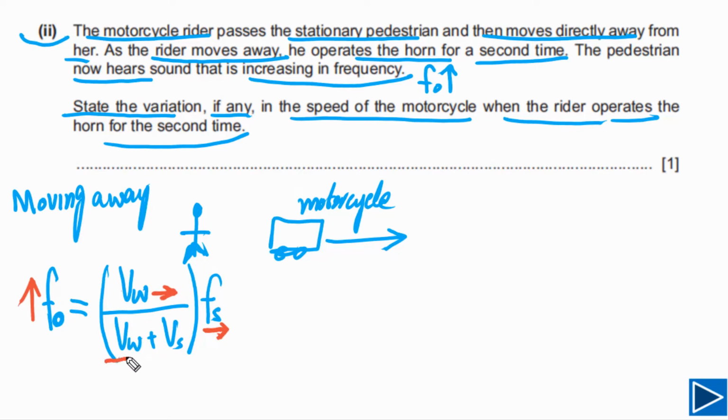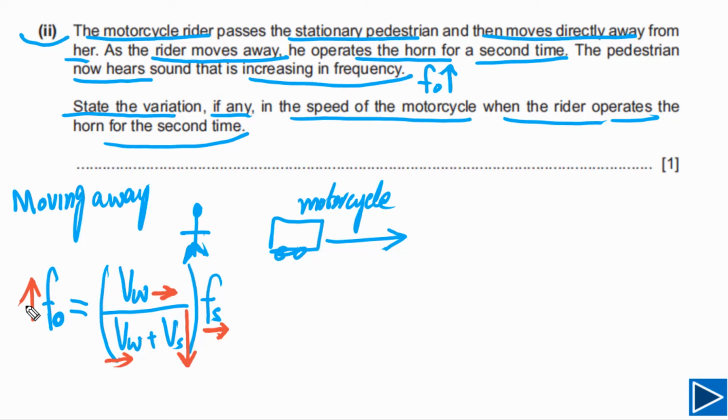Now if observed frequency increases, it simply means that speed of the source is decreasing. So this is a special case when the speed is decreasing. If the speed is decreasing, observed frequency will increase. If speed increases, you will see observed frequency will decrease with time, means frequency will not be constant.